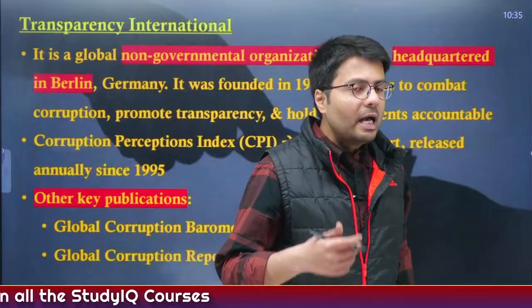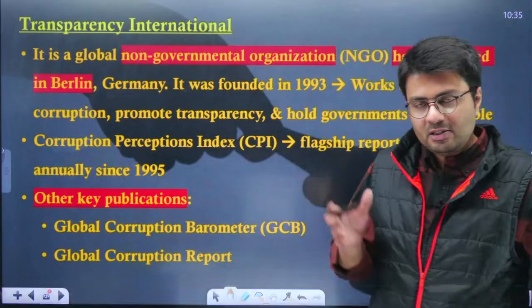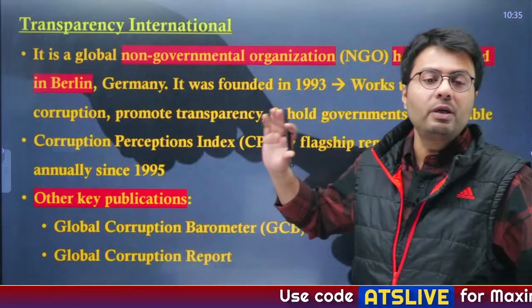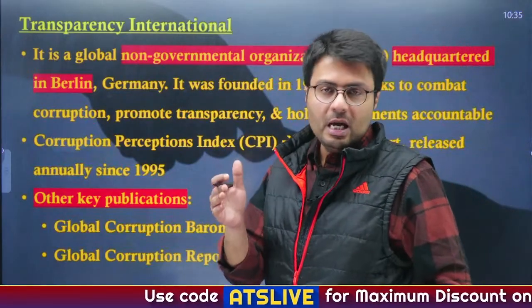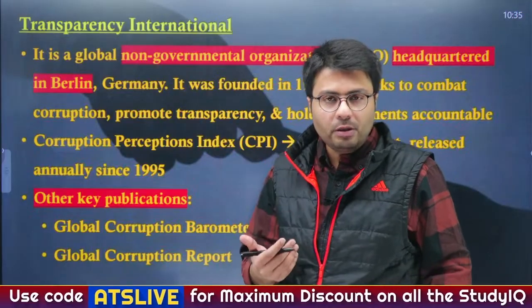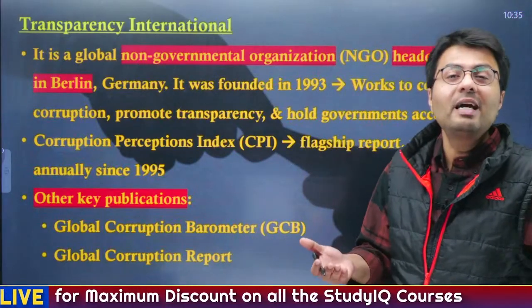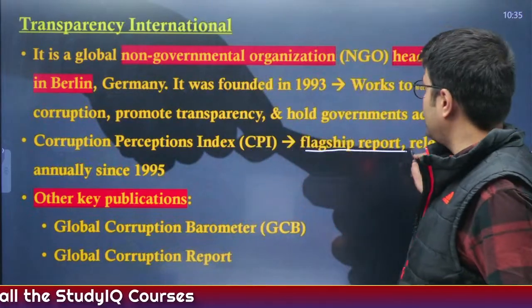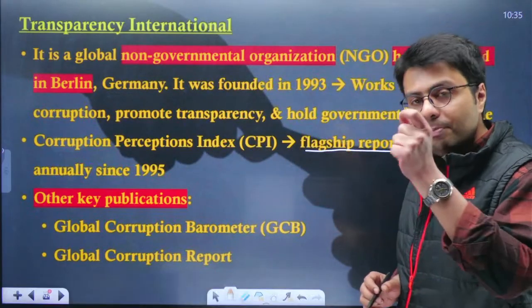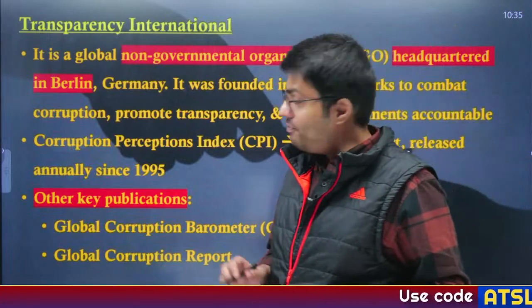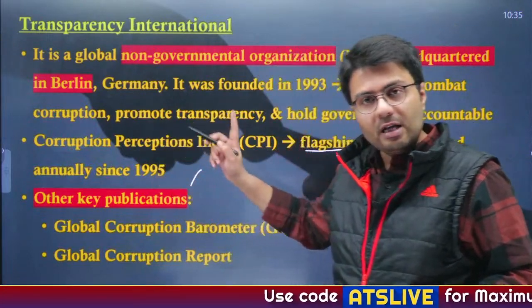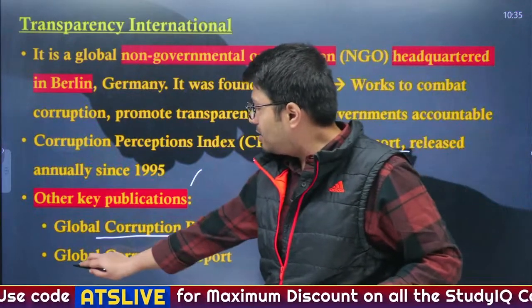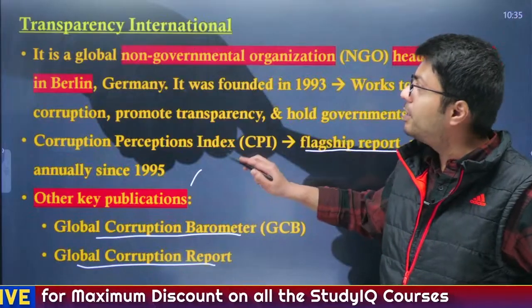Now, what is this NGO called Transparency International? This is an NGO headquartered in Berlin, Germany, and it was founded in 1993. This NGO works to combat corruption, promote transparency and hold governments accountable. The Corruption Perception Index is a flagship report of this body and it has been brought out annually since 1995. Other key publications by Transparency International include the Global Corruption Barometer as well as the Global Corruption Report. So please remember these.